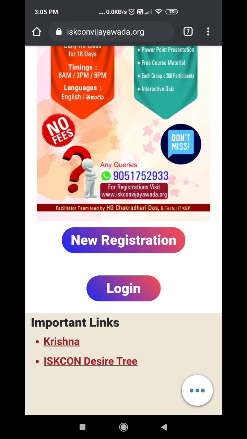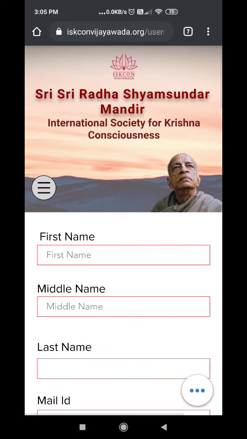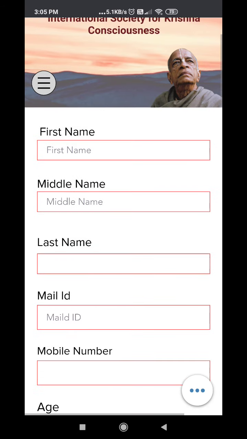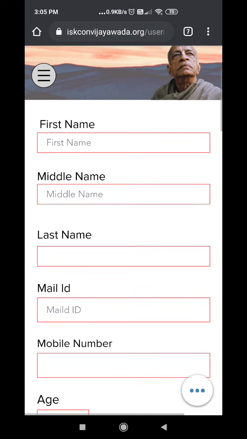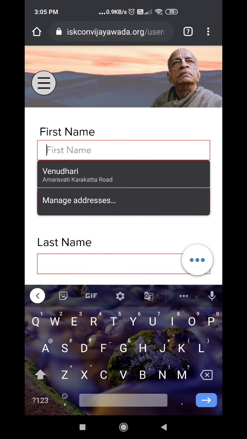After clicking this new registration button, you have to manually enter all the input fields which are being asked here, your first name. So for practice I'm just filling this in for testing purposes.